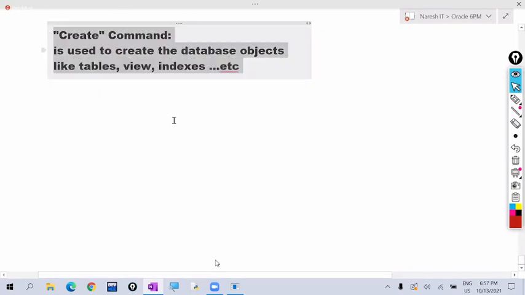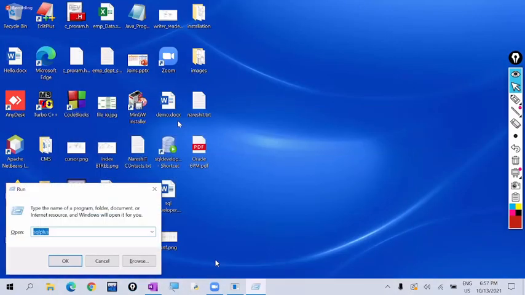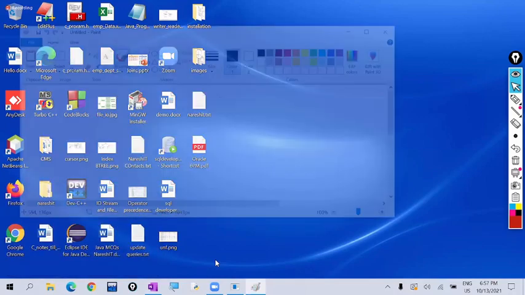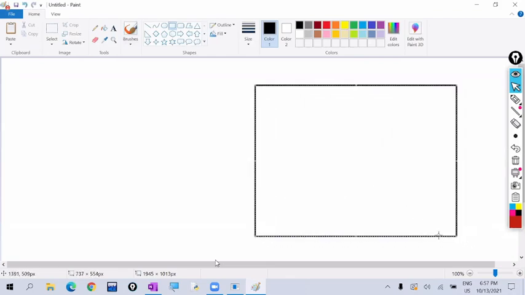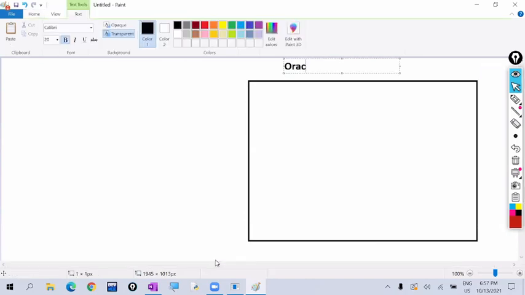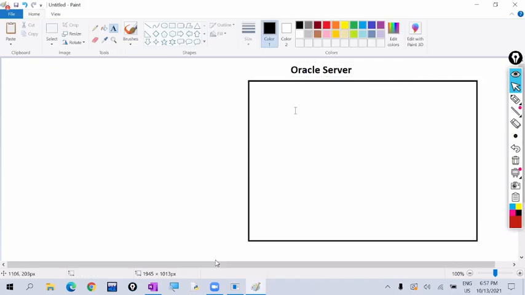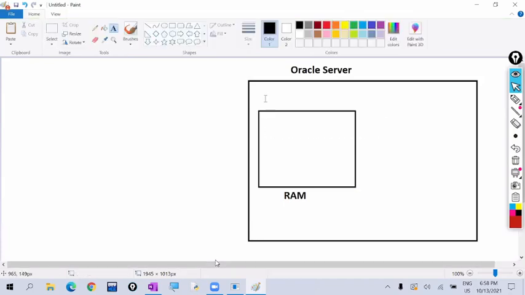So listen carefully here. In the previous session, I told you about the Oracle server. This is the Oracle server. Oracle server contains two parts. What are those? Oracle instance and database. See, this is the Oracle instance. Where will this Oracle instance be stored? In the RAM, in the temporary memory, RAM.